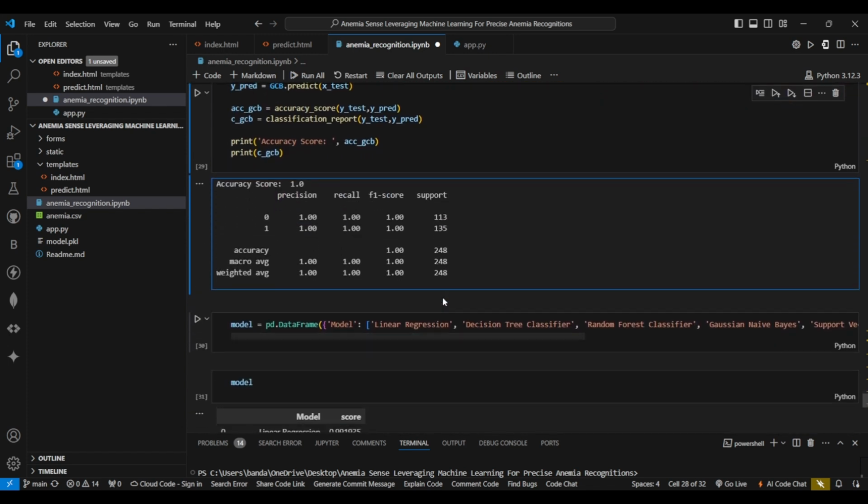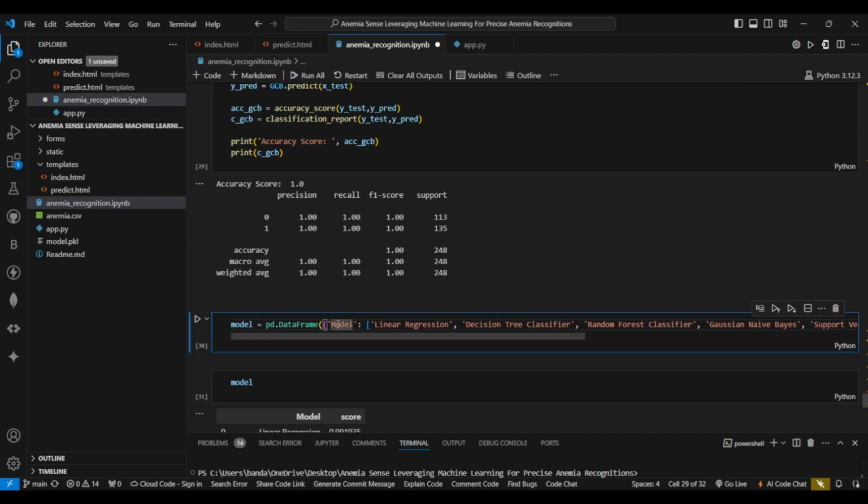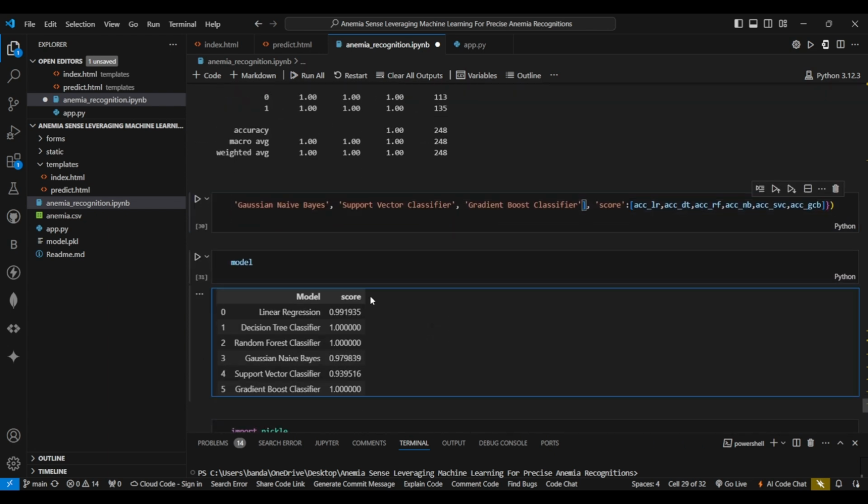Now we move to going through all the models and checking their accuracy scores. We have made a data frame named model, where we have considered all the model names and their accuracy scores. Once we have printed the model, we see that the decision tree classifier, random forest classifier and gradient boost classifier have the highest accuracy scores.